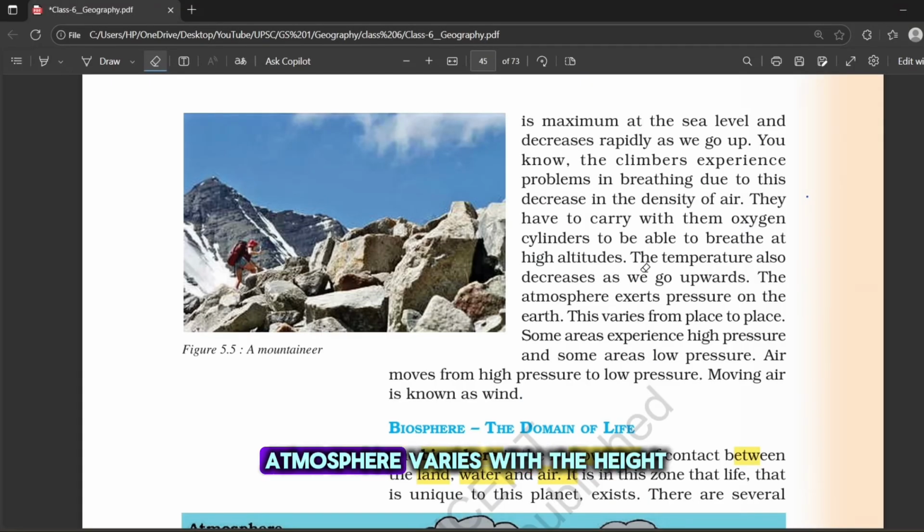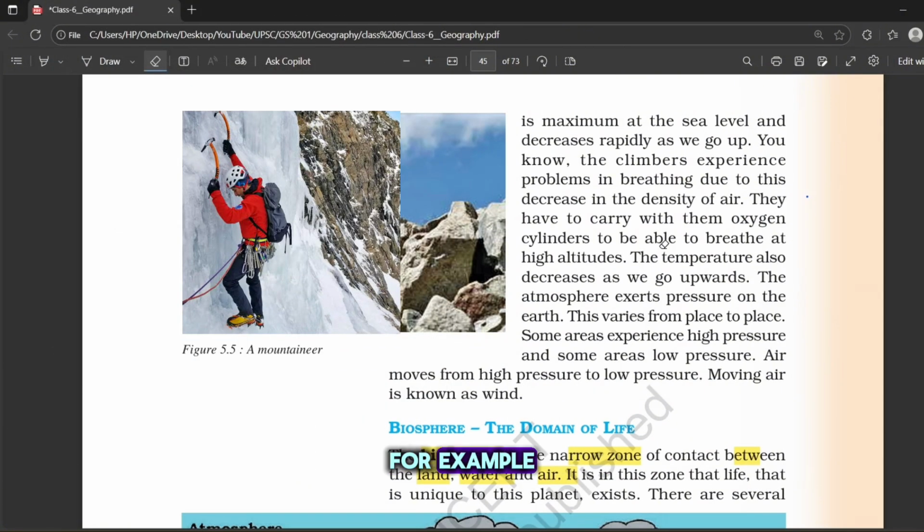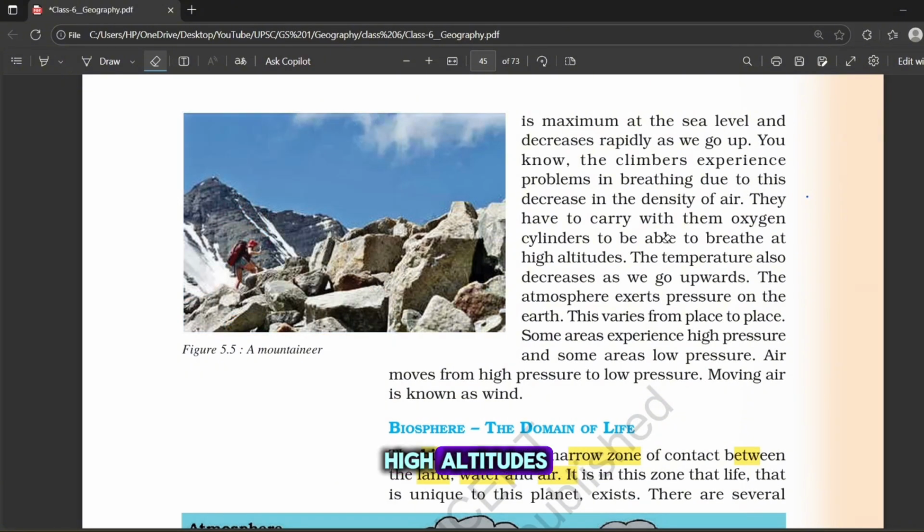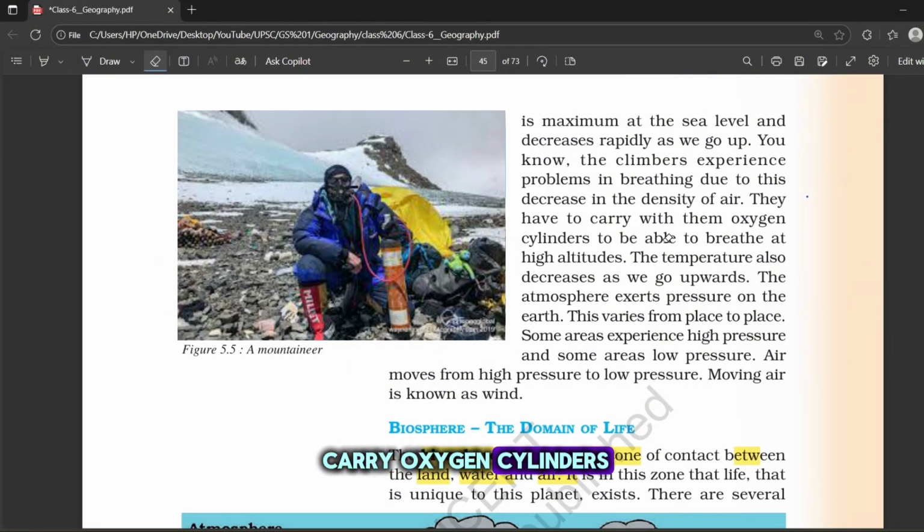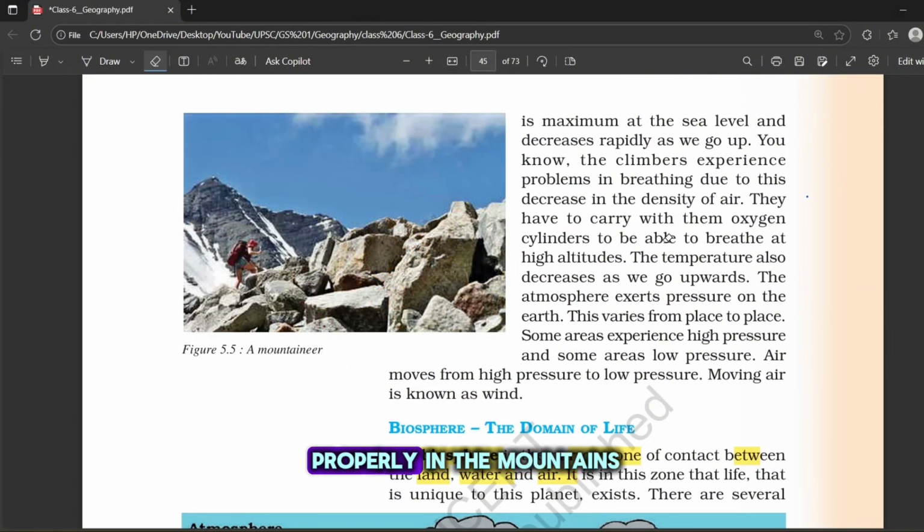The density of the atmosphere varies with the height. It is maximum at sea level and decreases rapidly as we go higher. For example, climbers face problems in breathing at high altitudes because the air density is low. That is why they carry oxygen cylinders so they can breathe properly in the mountains. Also, as we go upwards, the temperature decreases. The atmosphere also exerts pressure on the earth's surface.